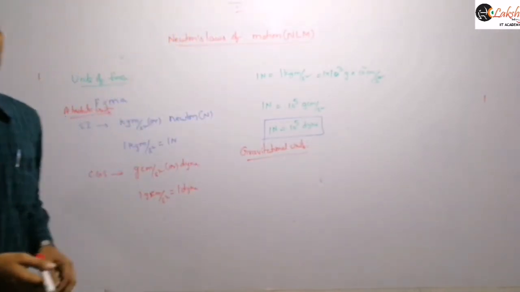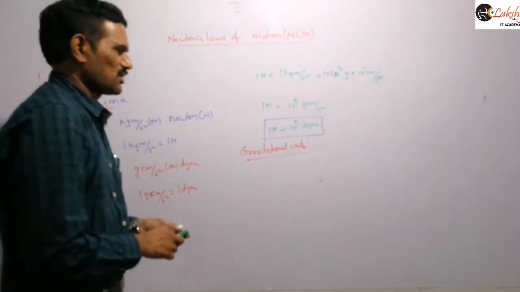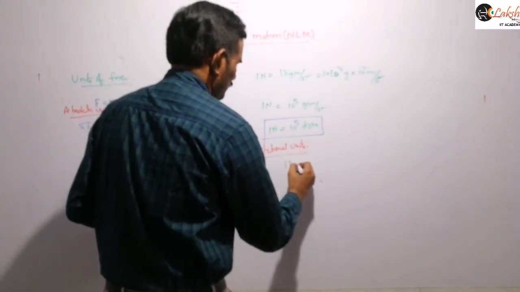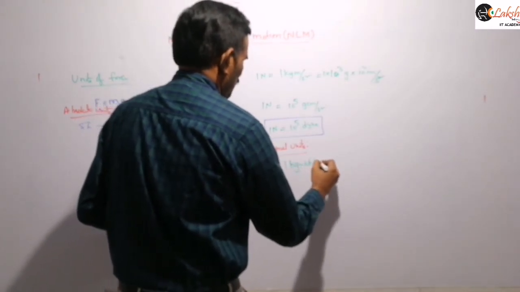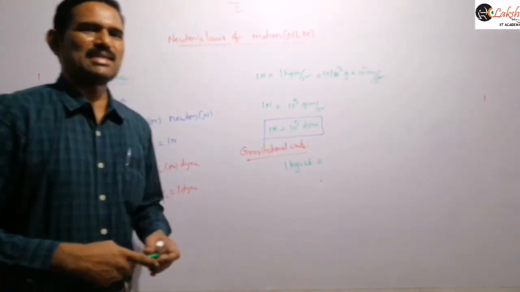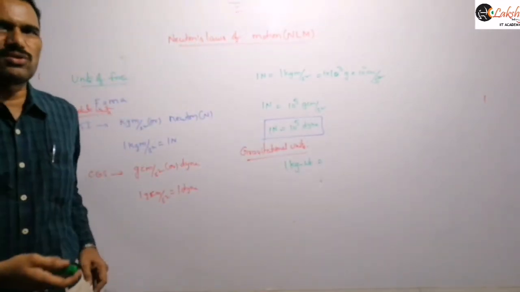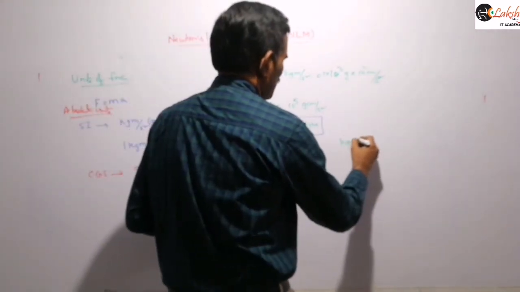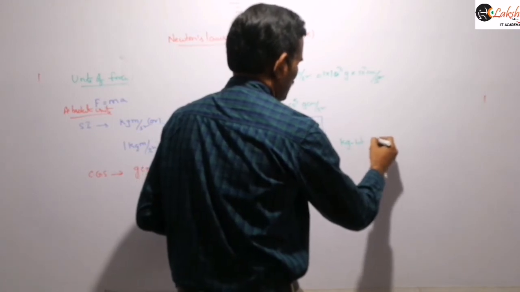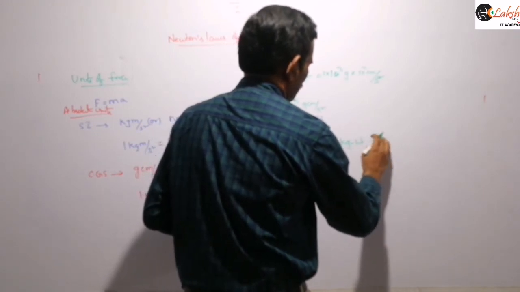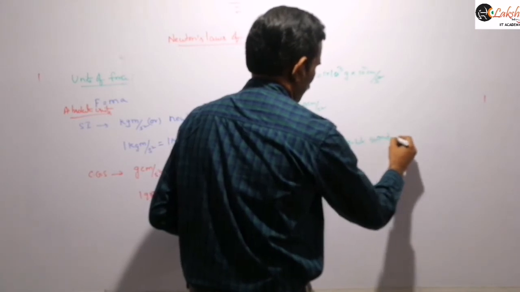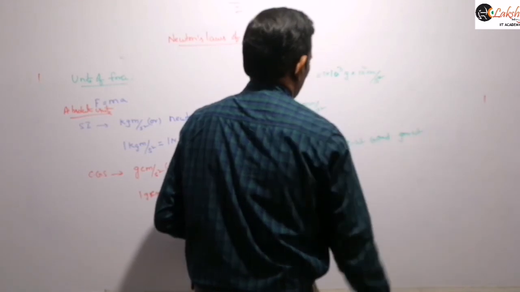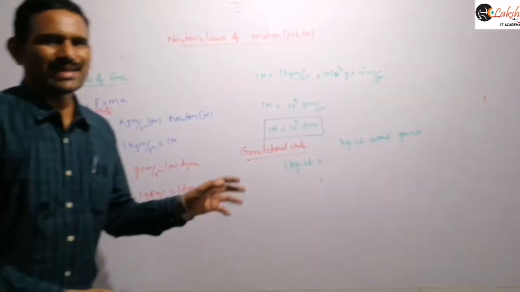Gravitational units are expressed in terms of the gravitational force, and those are called kg weight and gram weight. Kg weight is also a unit of force. Kg weight and gram weight are called gravitational units.